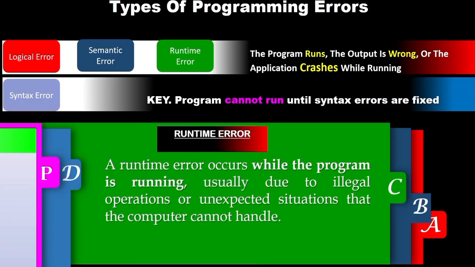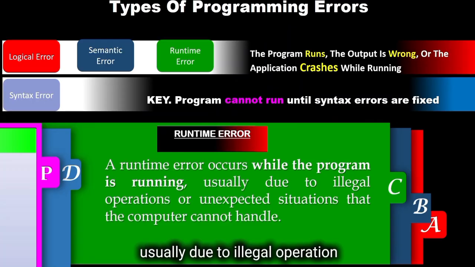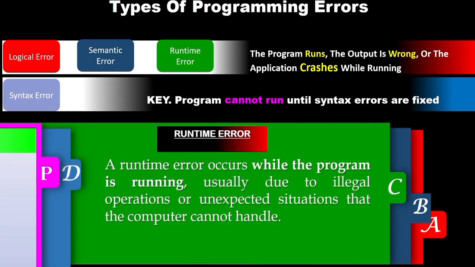A runtime error occurs while the program is running, usually due to an illegal operation or unexpected situation that the computer cannot handle. Like I said, when the program encounters division by 0, an invalid index, or a file not found, it produces what? An error called a runtime error, which leads to your program crashing. Is that okay? If so, let's proceed.